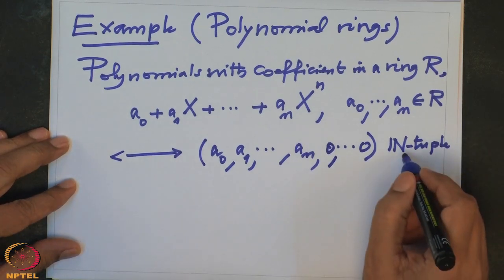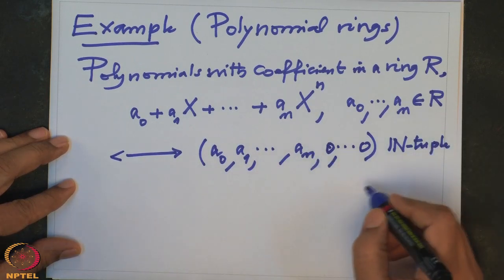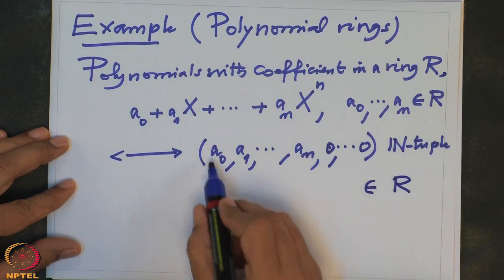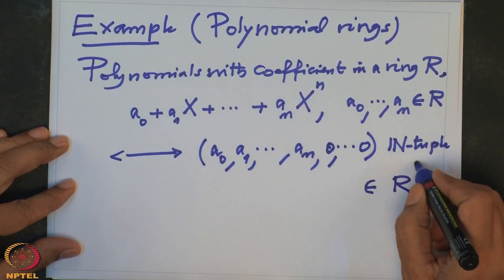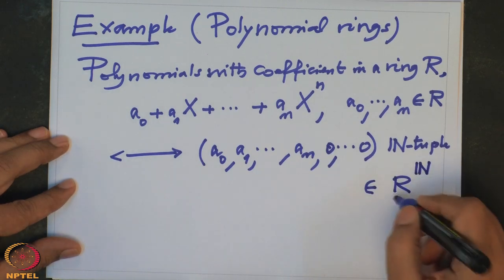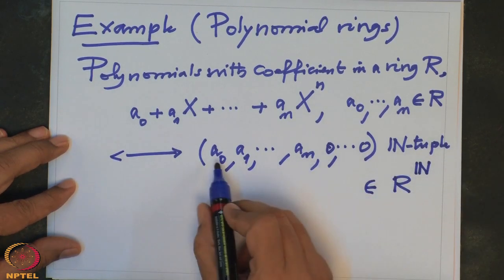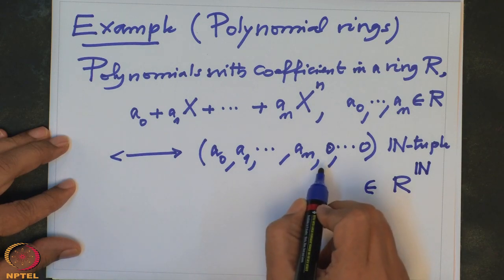This is just a map from N to R, but we have more than an arbitrary map: only finitely many coordinates of this tuple are non-zero.